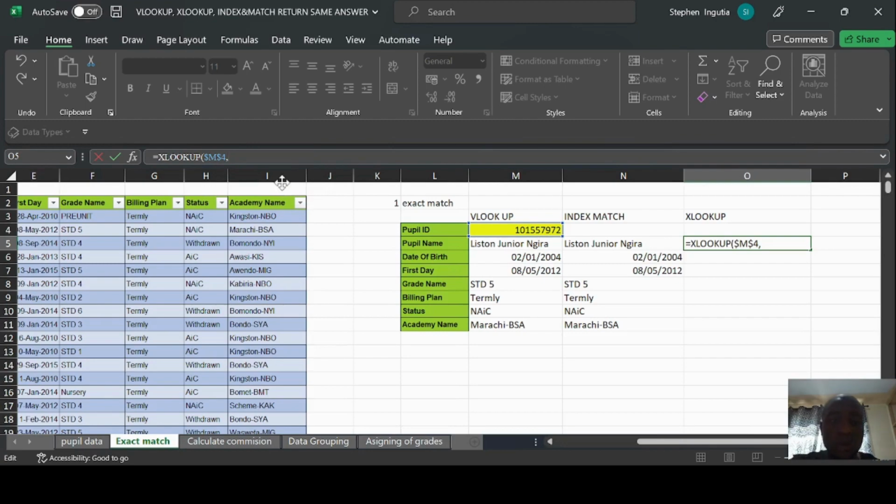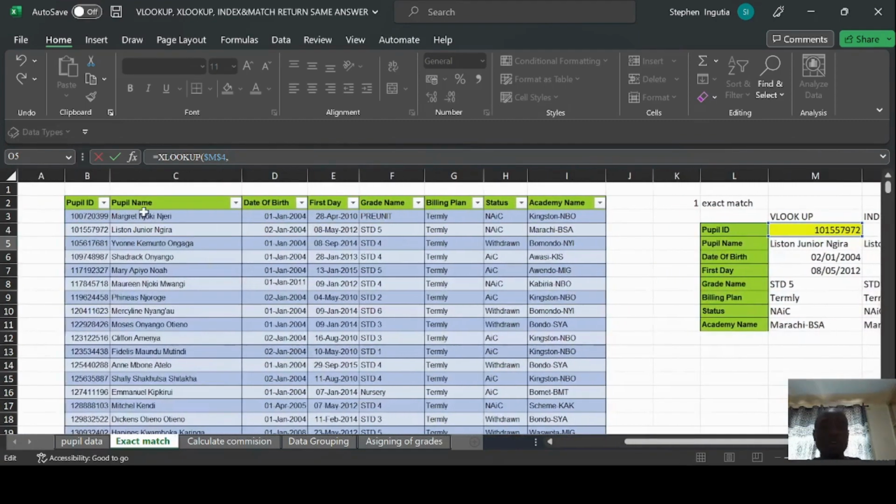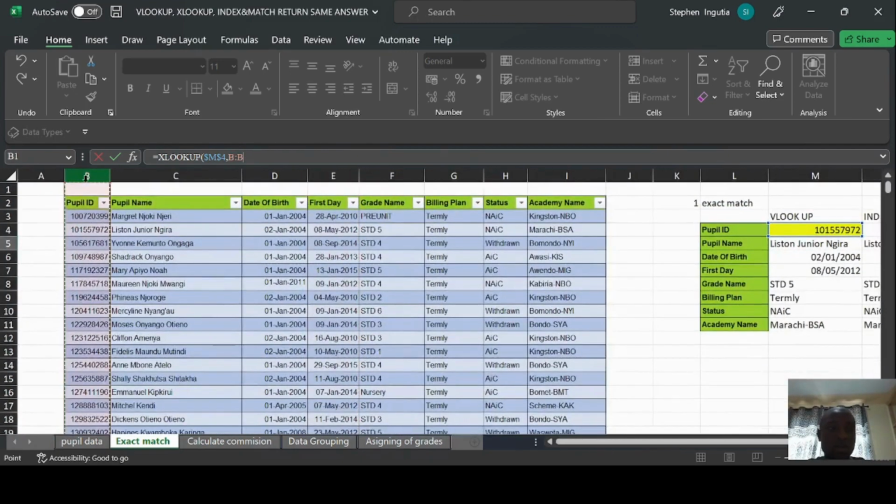Now, what is the lookup array? So the lookup array here is the column where we have that ID. So we can pick the whole column like that, B to B, or we pick just the table.